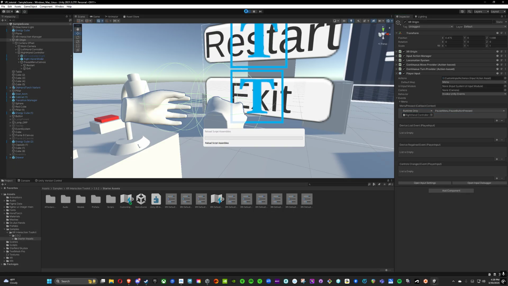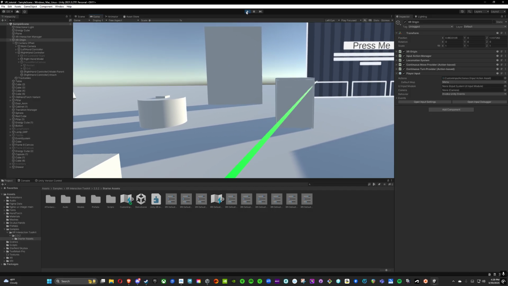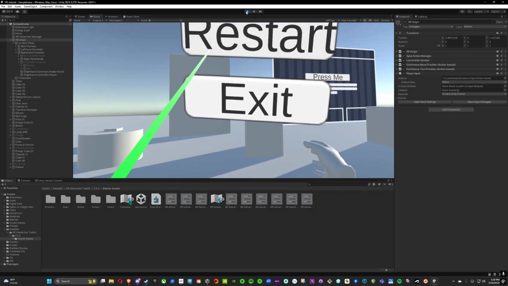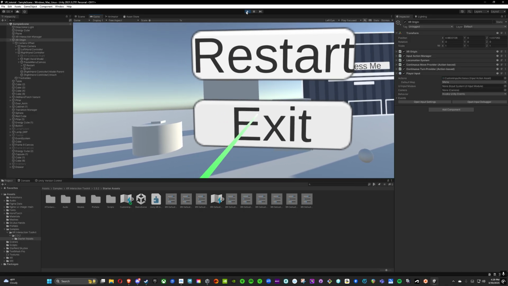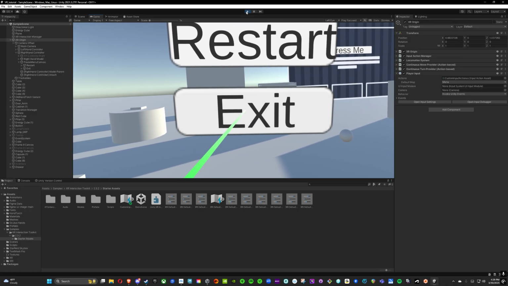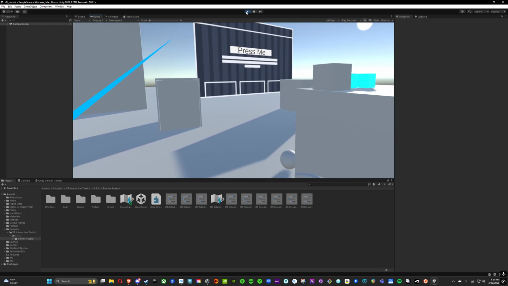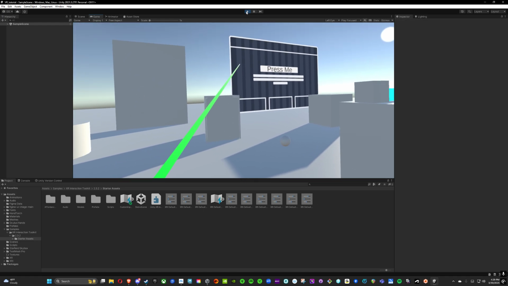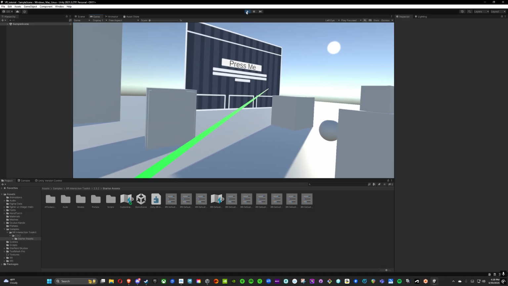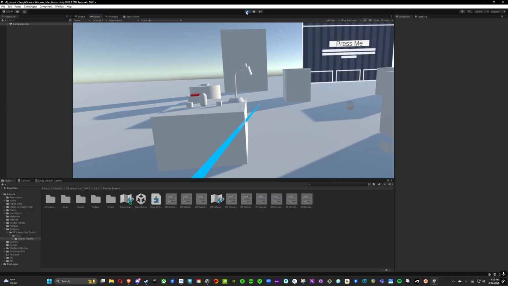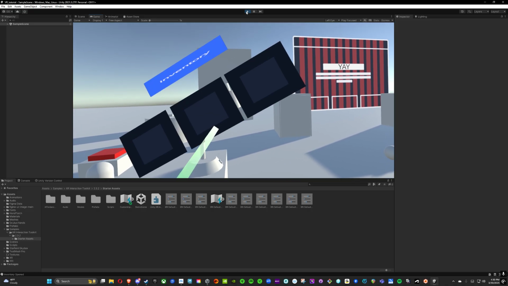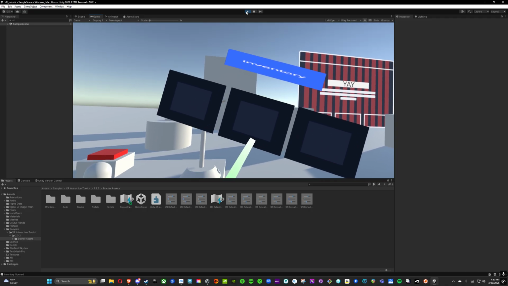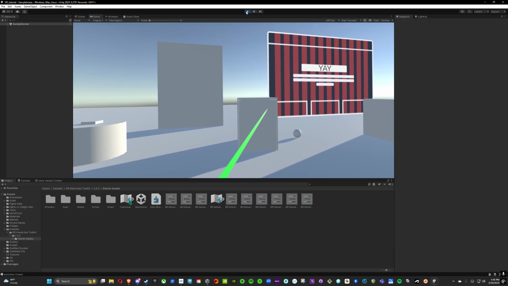Play. Okay, so got my thing here. Now if I hit the thumbstick, it brings up the pause menu, right? And of course this can look however you want. Exit will exit the build, restart restarts the game. You can see it restarts everything. Gives me my original location. Exit, respawn. Cool. And here's my inventory on the B button. Very cool.